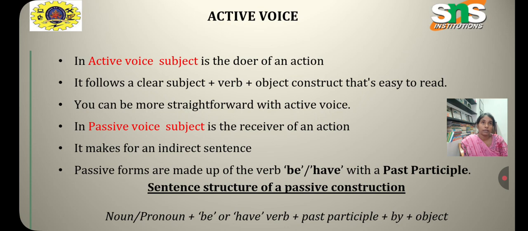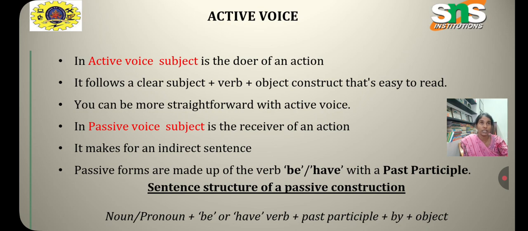She prepares dinner. So it is the active form. When you change it into passive form, according to the sentence structure, the object dinner will become the subject in the passive. So the dinner is, we are using be verb or have verb.